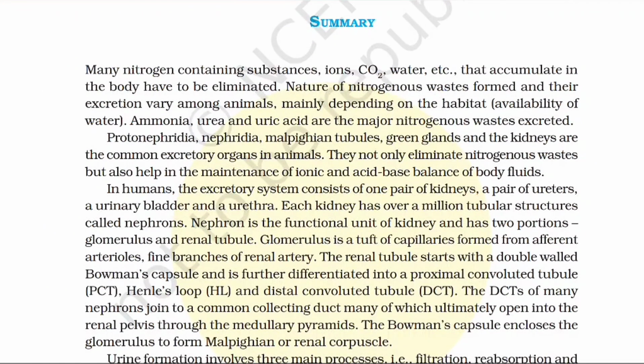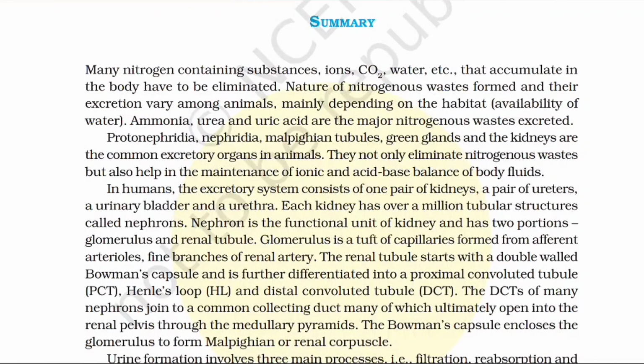Summary: Many nitrogen-containing substances, ions, carbon dioxide, water, etc., that accumulate in the body have to be eliminated. Nature of nitrogenous wastage formed and their excretion vary among animals, mainly depending on the habitat and availability of water. Ammonia, urea and uric acid are the major nitrogenous wastage excreted. Protonephridia, nephridia, Malpighian tubules, green glands and the kidneys are the common excretory organs in animals. They do not only eliminate nitrogenous wastage but also help in maintenance of ionic and acid-base balance of body fluids.